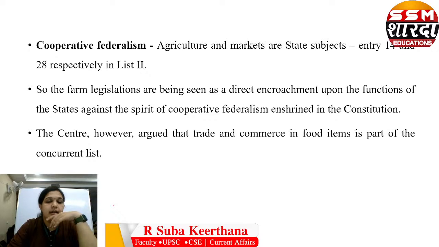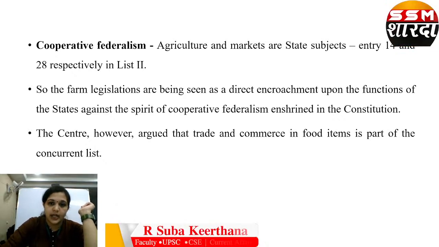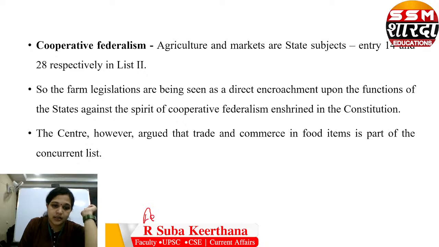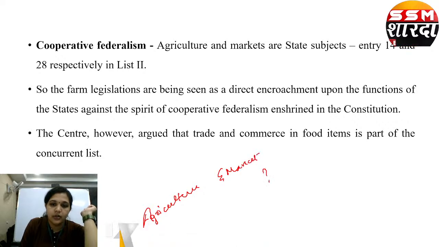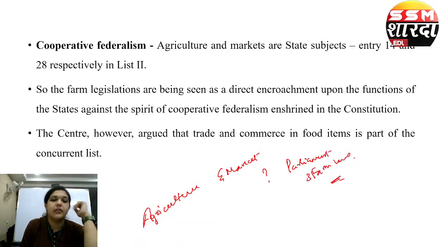Next is cooperative federalism. Agriculture and markets are state subjects. There was once a question too: agriculture and markets are state subjects, but how has Parliament made these laws?